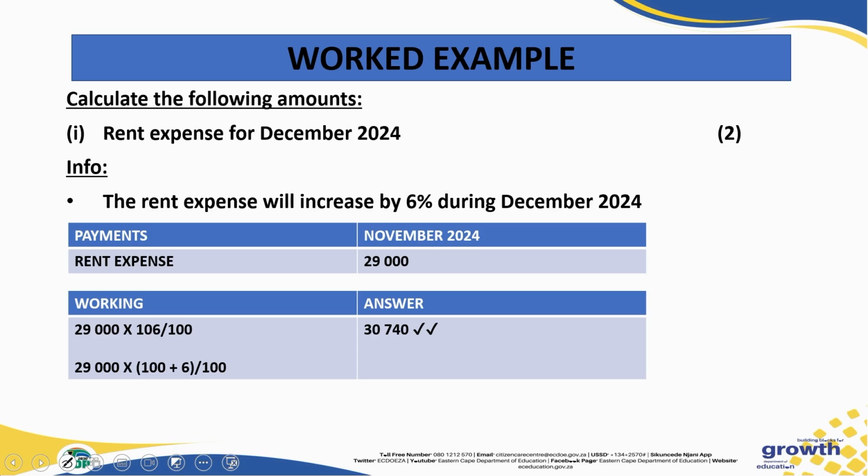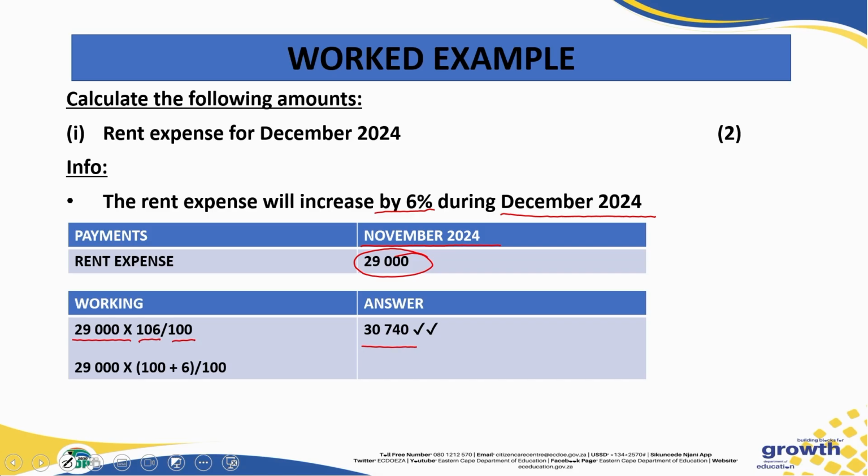Okay, grade 12, here's another question. You were asked to calculate the following amounts, the rent expense for December, and the information that you would need to calculate that would be the following. The rent expense, it states here, will increase by 6% for the month of December, okay? And here you were given the November 2024 rent expense, which is 29,000.